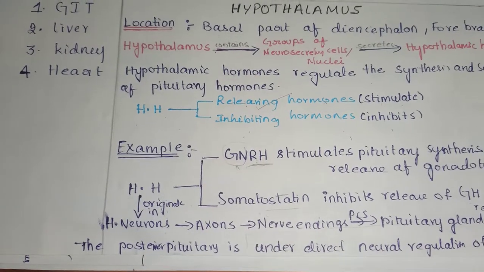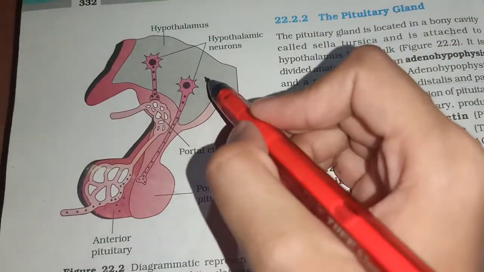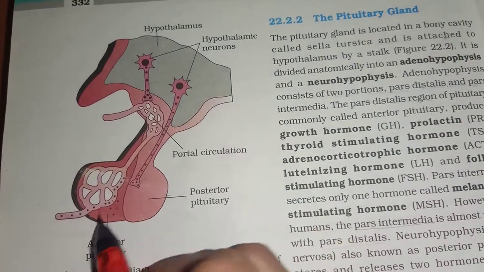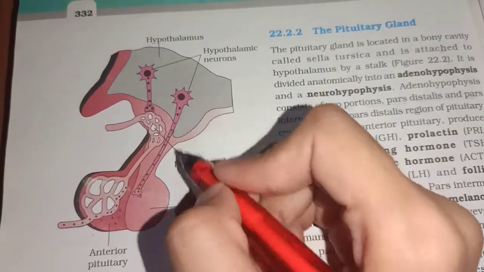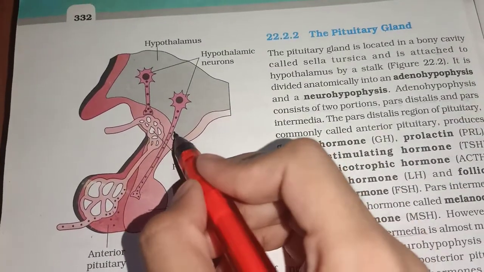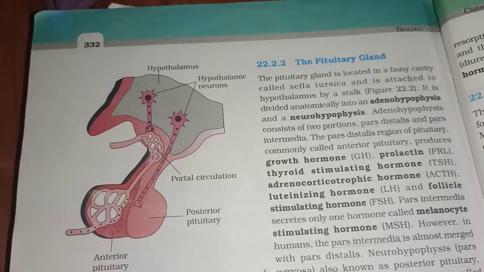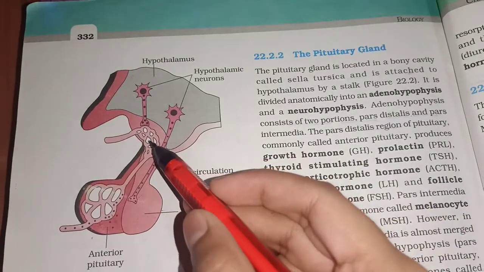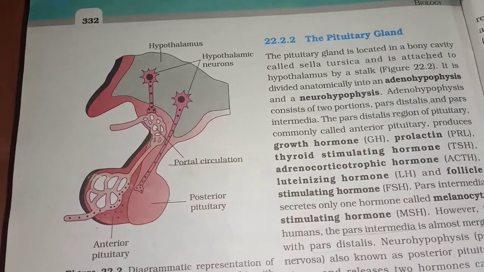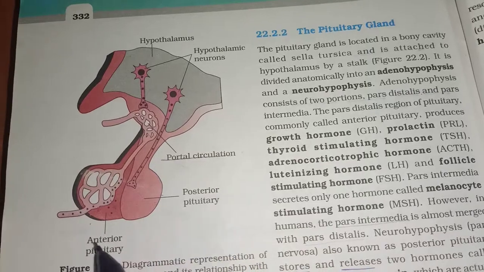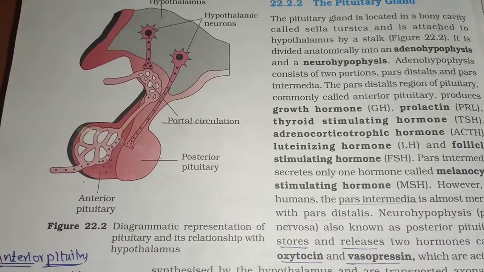You can easily understand it by seeing the diagram given in the textbook. I will show you, wait a minute. In this diagram you can see hypothalamus, pituitary gland, anterior pituitary, posterior pituitary. You can clearly see that posterior pituitary is under direct neural regulation, whereas anterior pituitary receives hormones from the hypothalamus through this portal circulatory system, and hence both are under the control of hypothalamus.